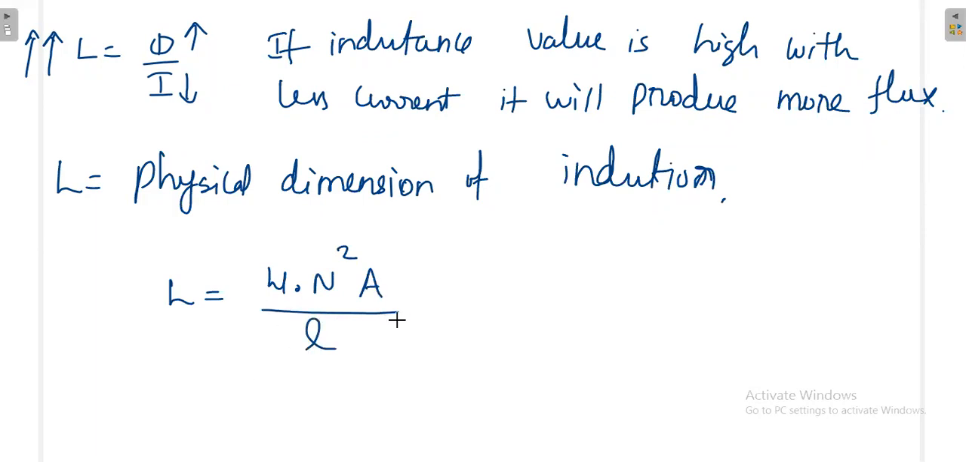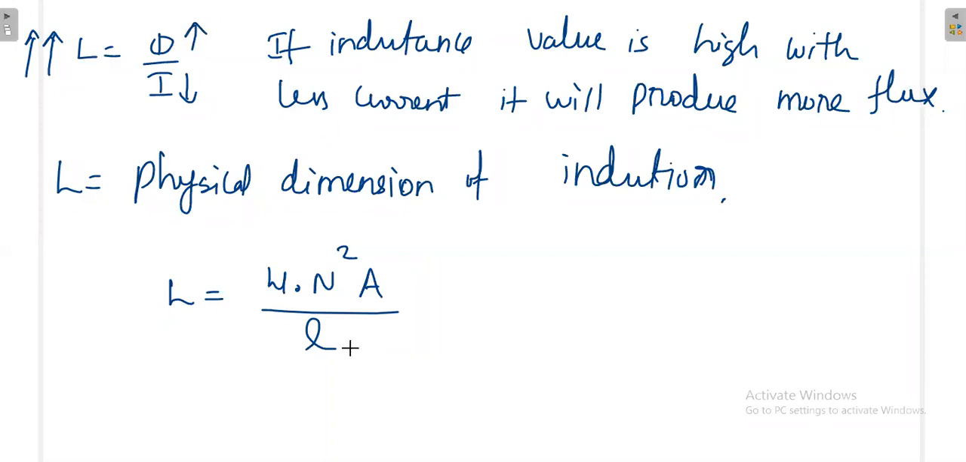Once I increase the number of turns, the inductance increases. If the inductance increases, flux will increase, even though the current is constant. If you increase the number of turns, L will increase, and if L increases, flux will increase. I think we have seen that even in the simulation. Even if you increase the area of the coil, your inductance will increase, and again your flux will increase.